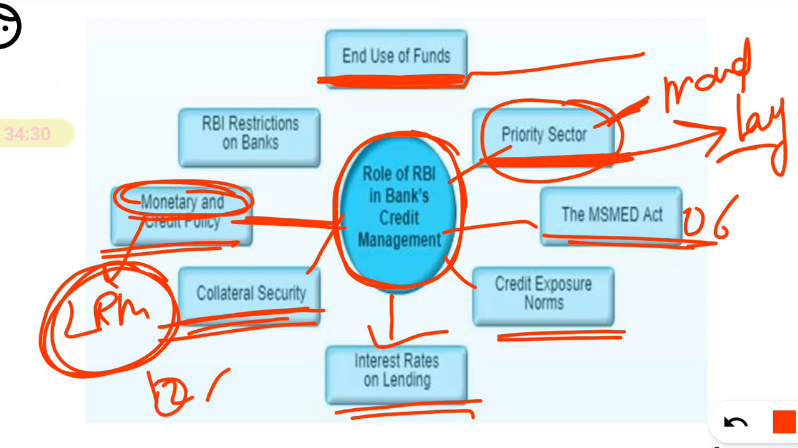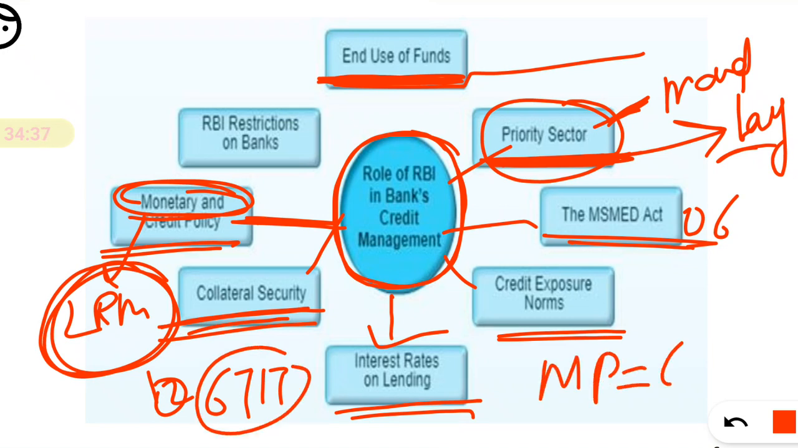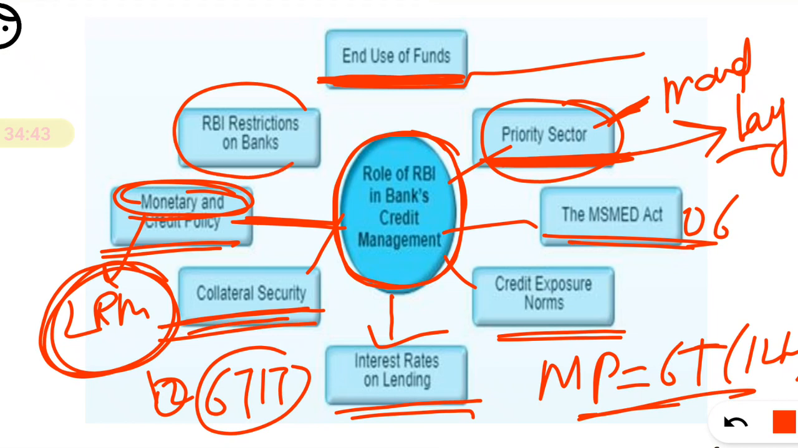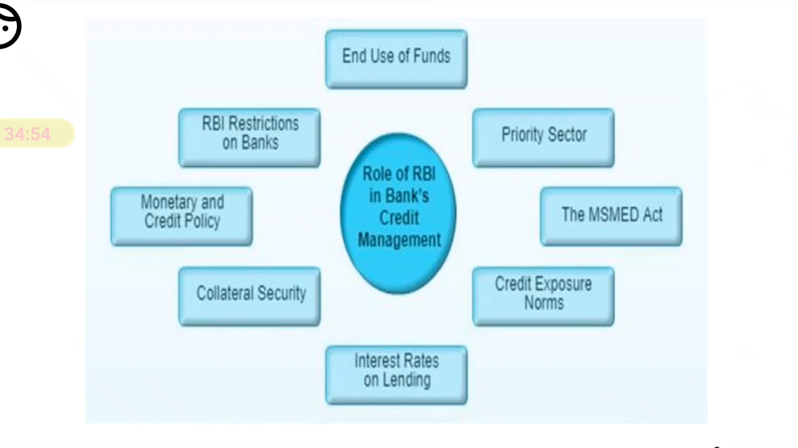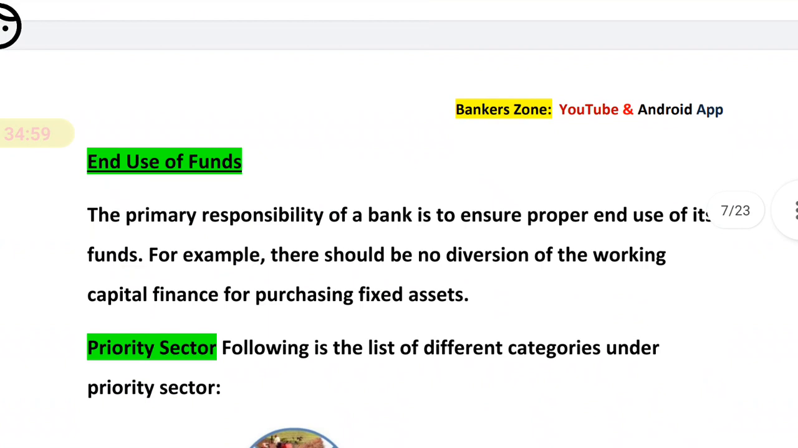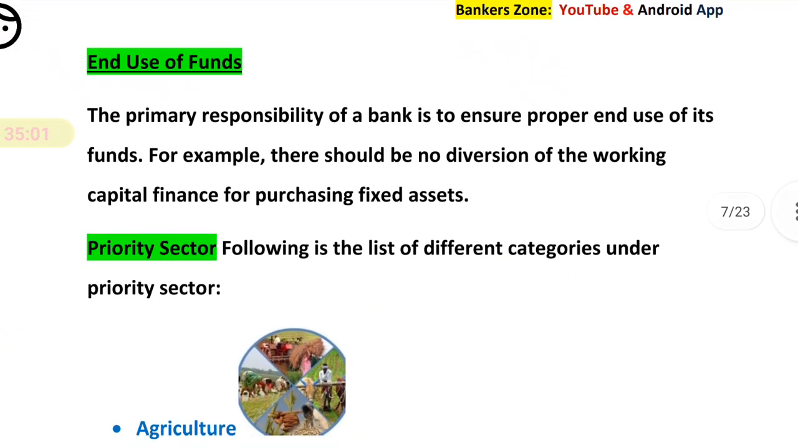It is 6 times in a year. Okay, remember here one bit: the monetary policy of RBI is 6 times in 1 year. And RBI has also imposed some restrictions on banks, that you cannot do this thing, you cannot do that thing in case of loans. All these things we are going to discuss as the role of RBI in the bank's credit. Okay, so let's start one by one.